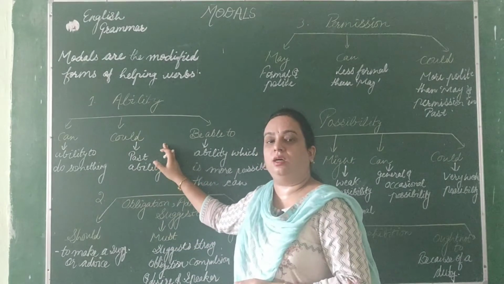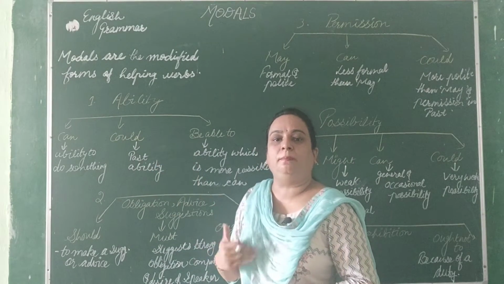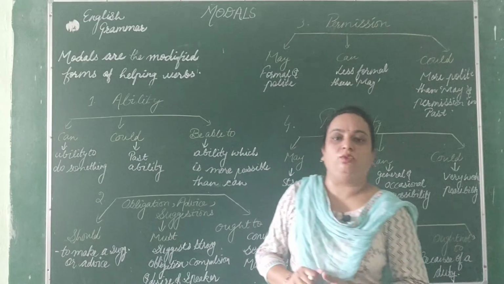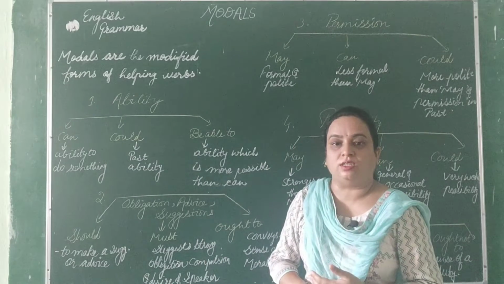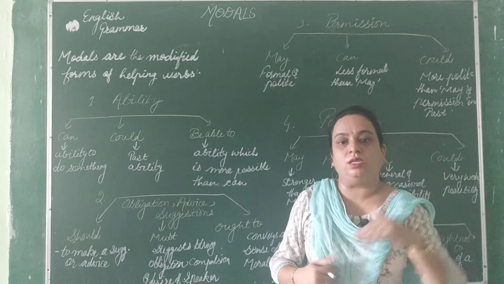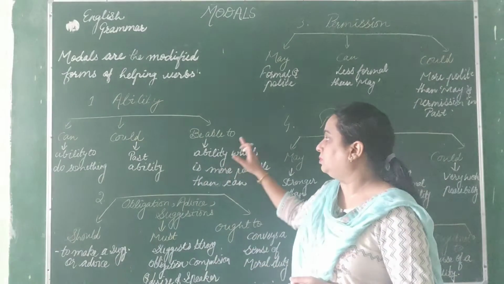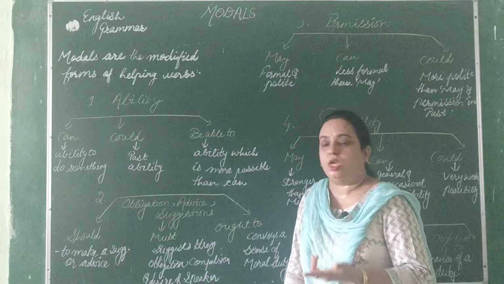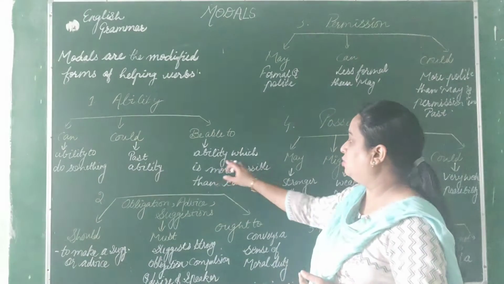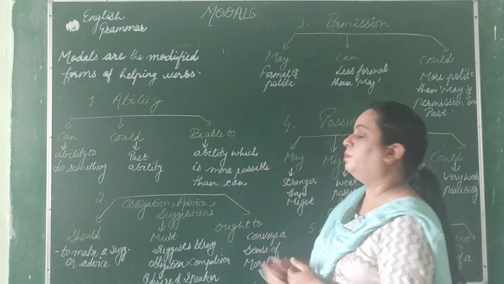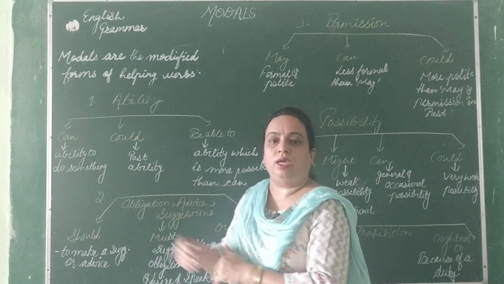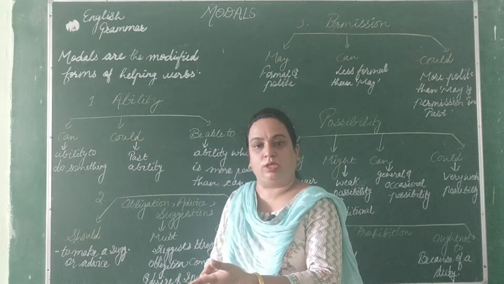When we use could, that will tell the past ability. Like when I was young, I could run very fast, but now I cannot do that because that was my past ability. So for that we will use could. Next is be able to. So be able to, where we have to use where ability is more possible than can. Like he will be able to do this.